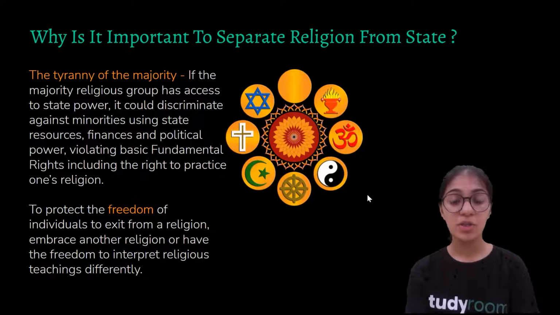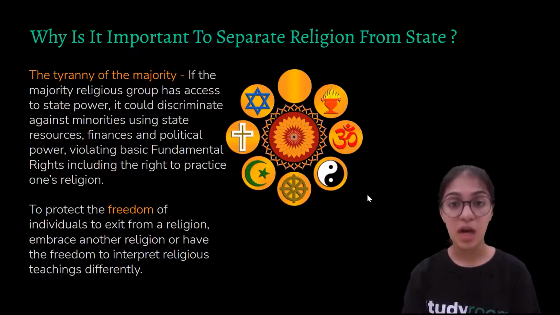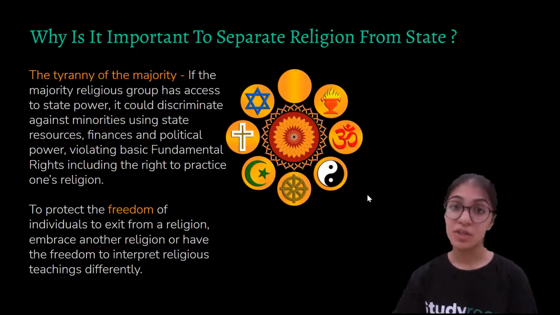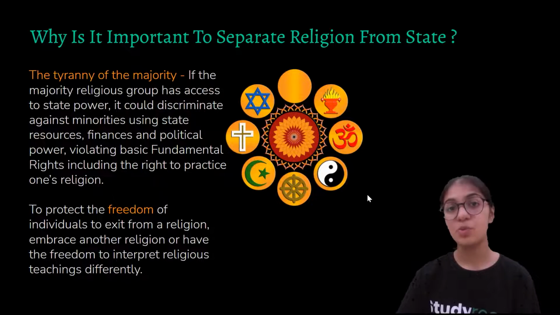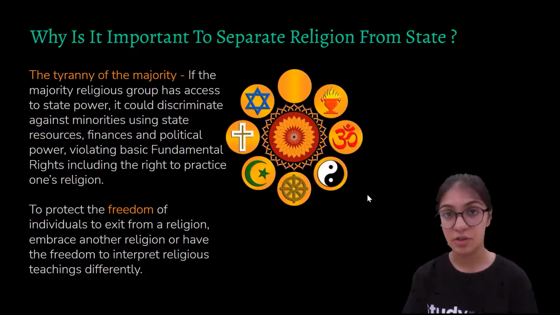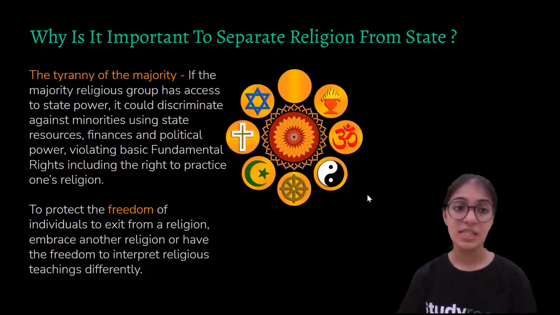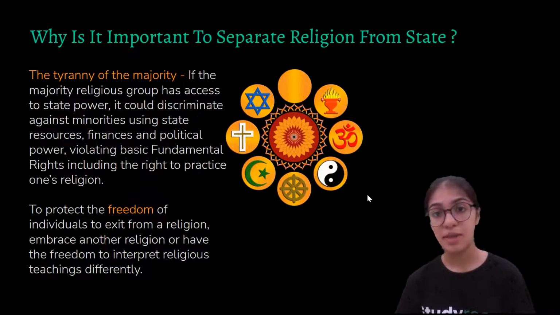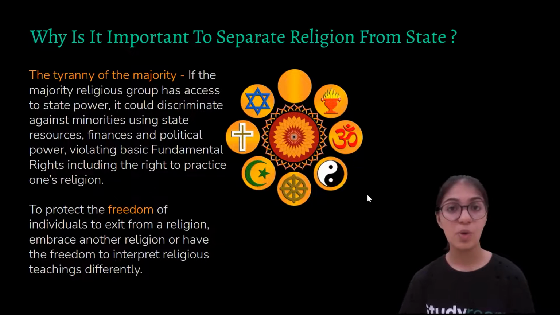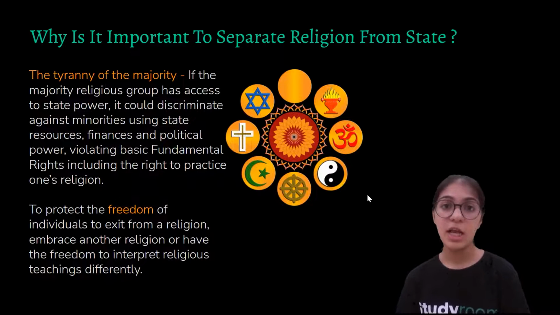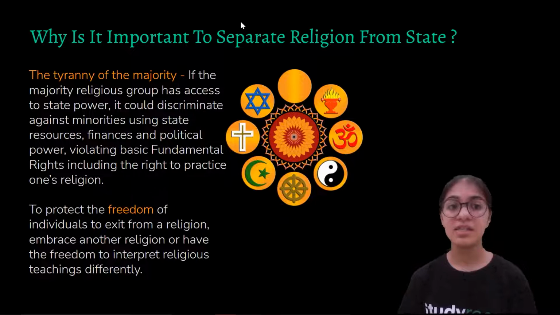Moving on to the next slide, as of now, we've understood what secularism is, and we've understood through some examples what happens when there is an absence of secularism. Let's now understand why it is important to separate religion from the state. That is why secularism is important. We understood that when there is an absence of secularism, the other religious communities are discriminated, they are ill-treated, and so on.